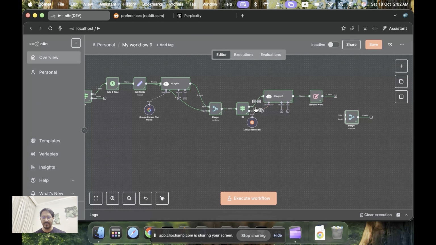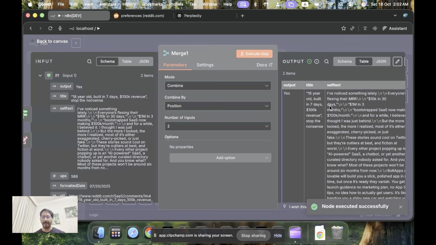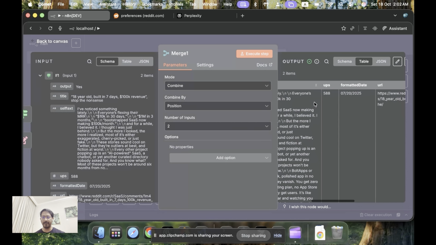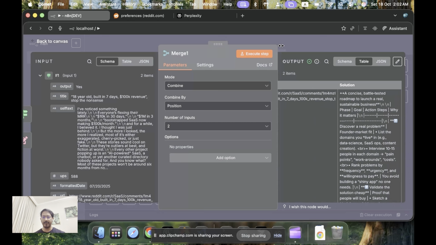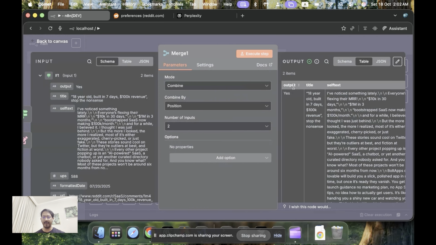What I want, the first input should be from the IFs, and the second input I want from the LLM. So now let's go, so that my solution is at the end. So we have title, we have all these things and everything, and solution is there. So finally we have the entire table created. Now we'll ship this into a spreadsheet.